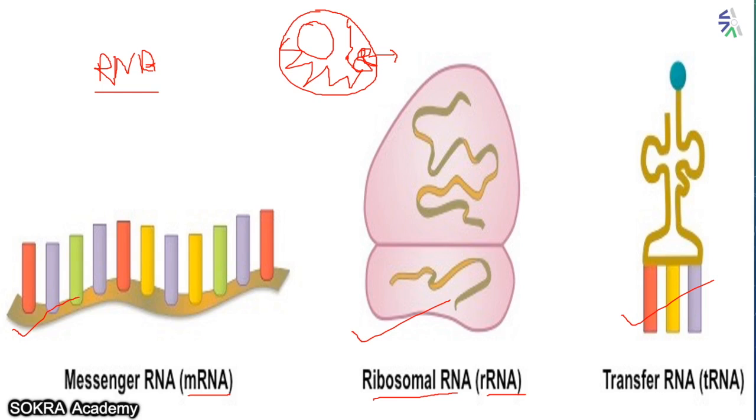So there is one type of RNA called rRNA. The other type of RNA is called tRNA. tRNA is transfer. That means it is going to transfer something. That means mRNA is going to carry some message. Where is this message going to be carried? This message is going to be carried to the ribosome. mRNA is going to go to rRNA. And after that, the function comes for tRNA. tRNA is going to transfer something. But what is that something? Let us see in another slide.